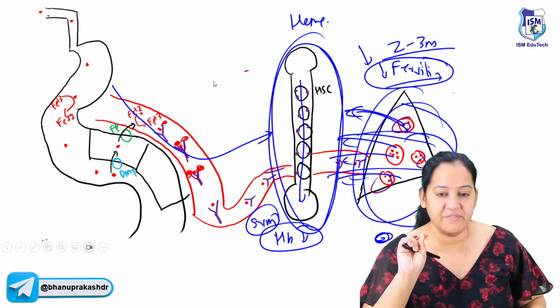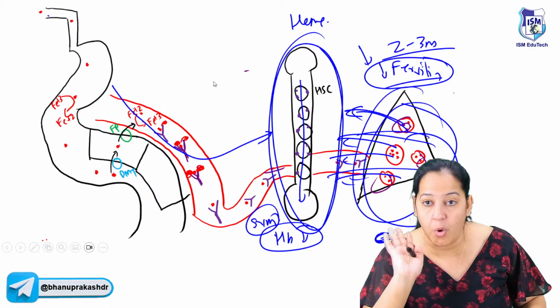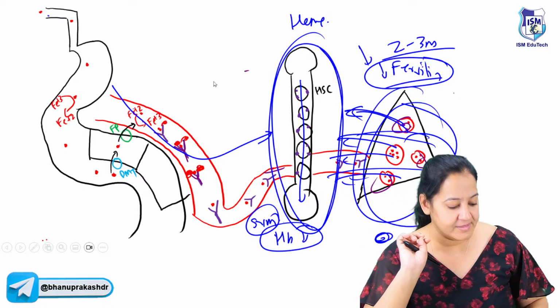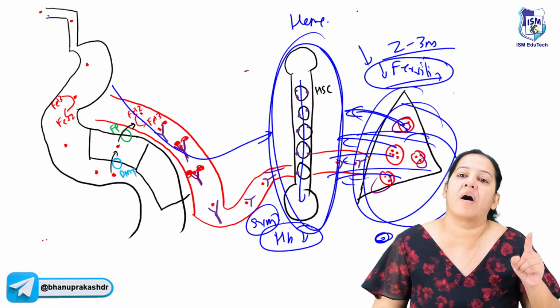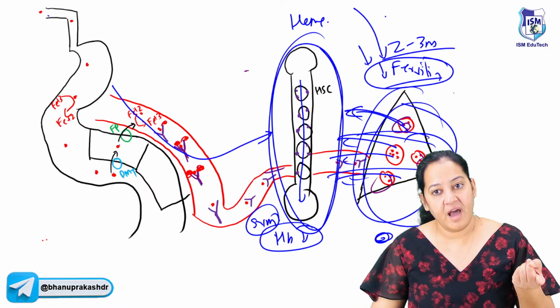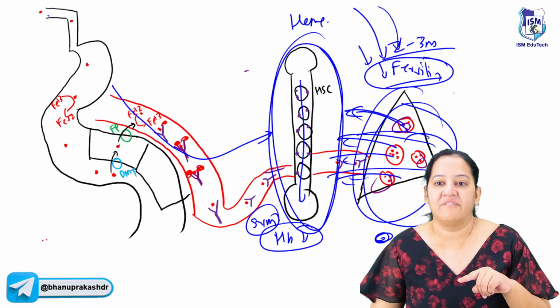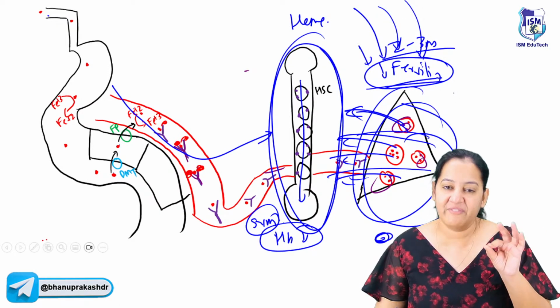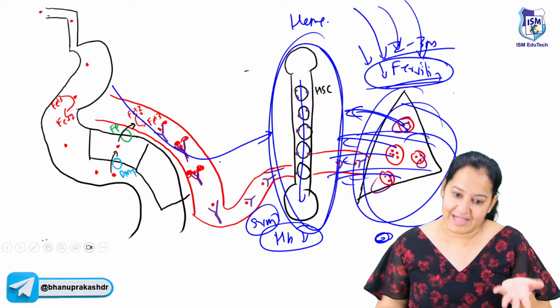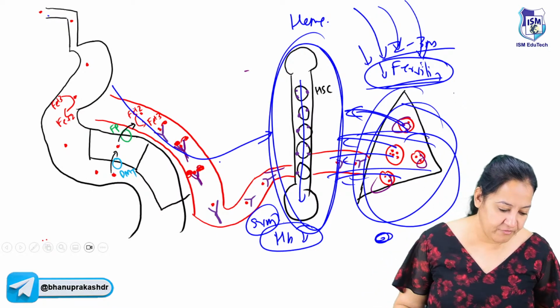So the most sensitive indicator is not hemoglobin. No, the most sensitive indicator is ferritin. This is the meaning. And the earliest indicator is also ferritin. Whether they ask you the earliest indicator, the answer is ferritin. Whether they ask you the most sensitive indicator, it is ferritin. Whether they ask you the best indicator, it's ferritin. Because it is the first thing which is going to fall, and after that, everything else will fall. So this is the backup. How many of you got it?